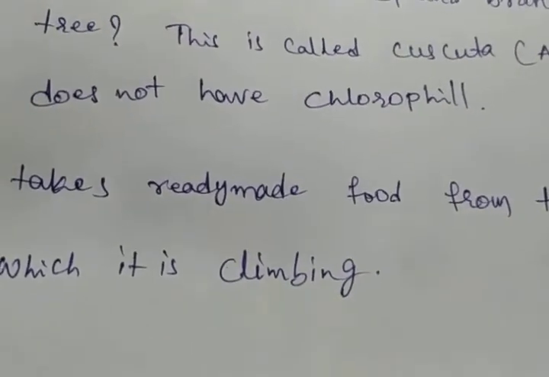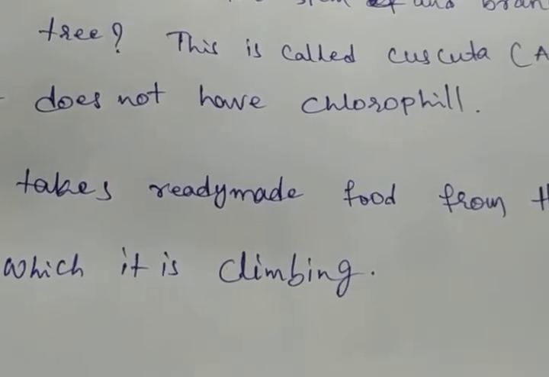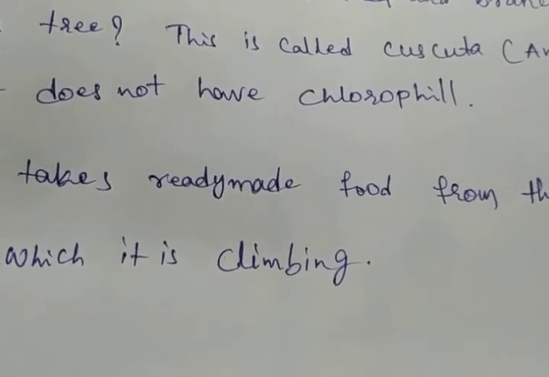Okay, that plant, what can we call it? The plant on which it climbs is called the host.